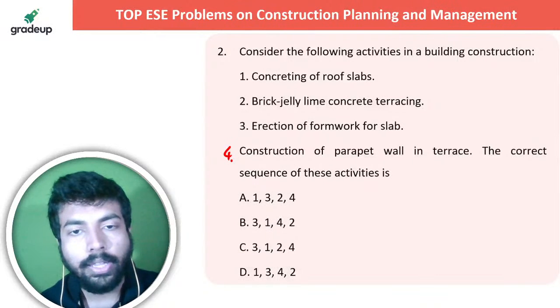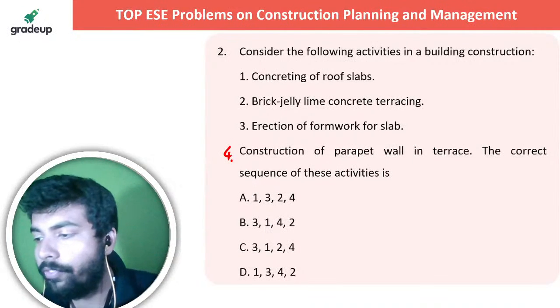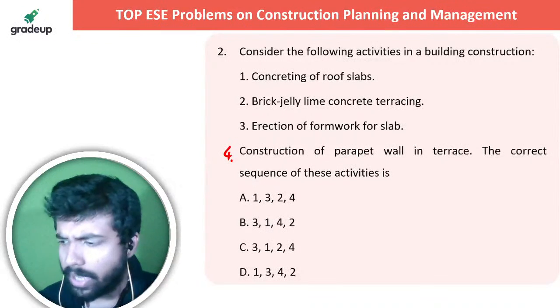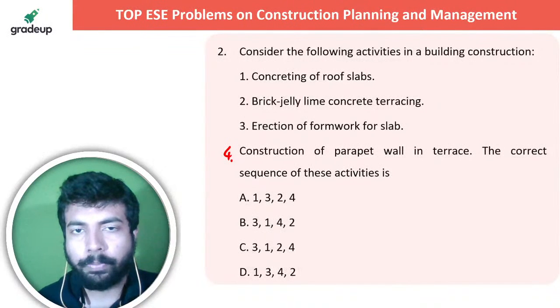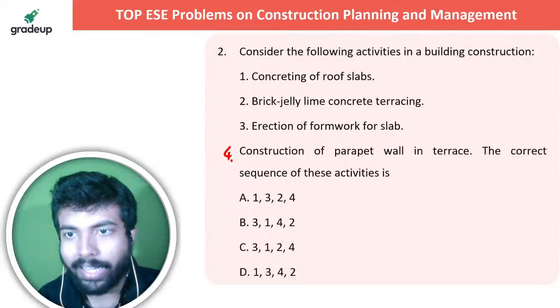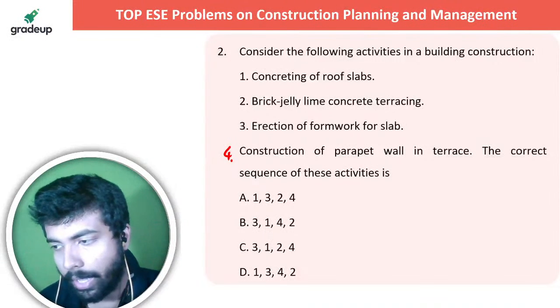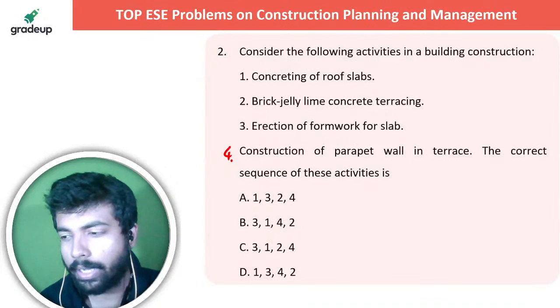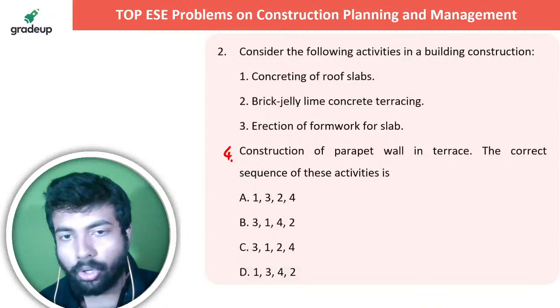Very good. So quickly, let me know in the live chat section what is the answer to this particular question. Which is going to be the first one, the first job to be done? So it's absolutely evident. Hello Kavya, good evening. Concreting of roof slabs, brick jelly lime concrete terracing, erection of formwork for slab, construction of parapet wall in terrace. The correct sequence of these activities is, tell me, what is it? Let me know in the live chat section what the correct option is.